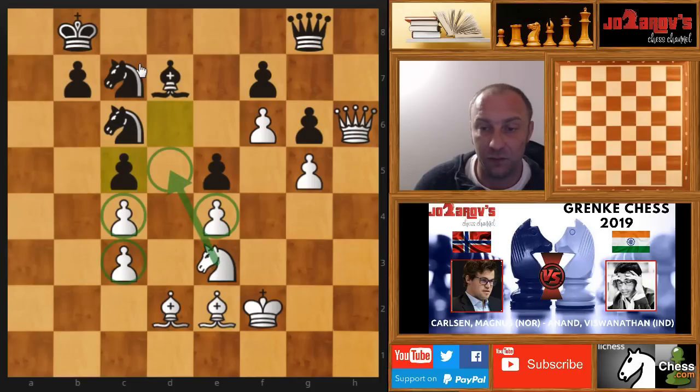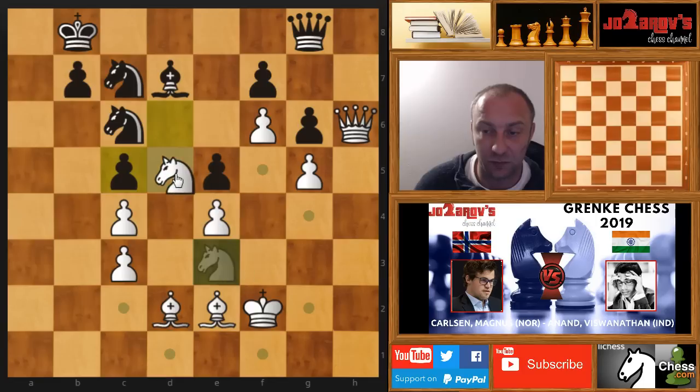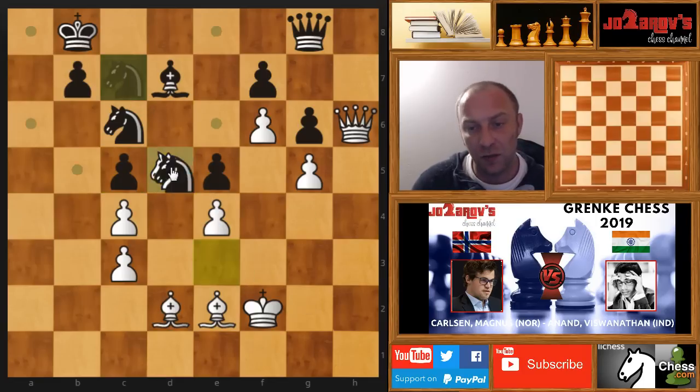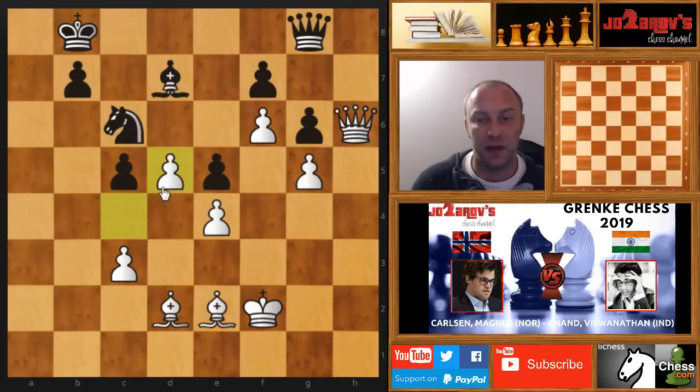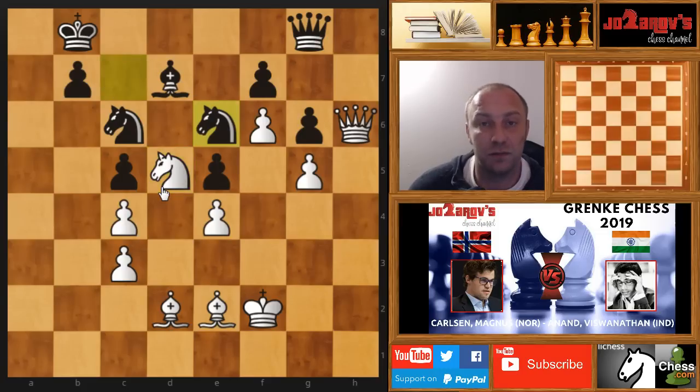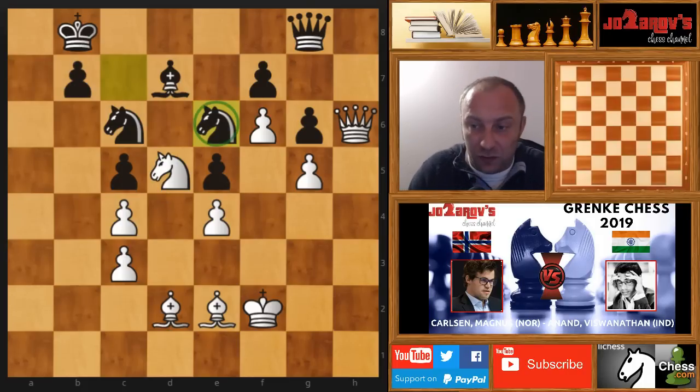If the knight recaptures here, let's try knight on d5 like Magnus played in the continuation of the game. If you try, then we have again a pass pawn. So you see, although Magnus can go for space here, but here of course Anand is not going to trade off this knight on d5, and he plays simply on the blockade with the move knight on e6.